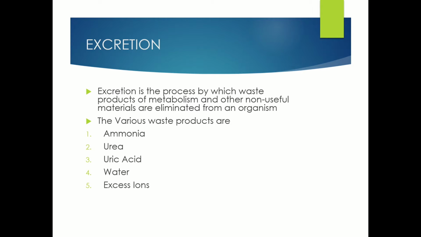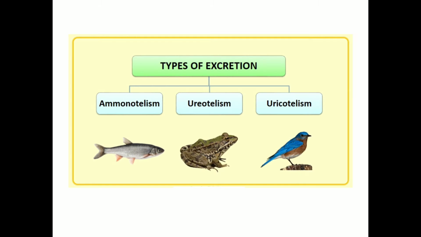So, the various waste products are ammonia, urea, uric acid, water, and excess ions. There are three types of excretion. So we have ammonotelism, ureotelism, uricotelism. So ammonia, urea, and uric acid are the major forms of nitrogenous waste.